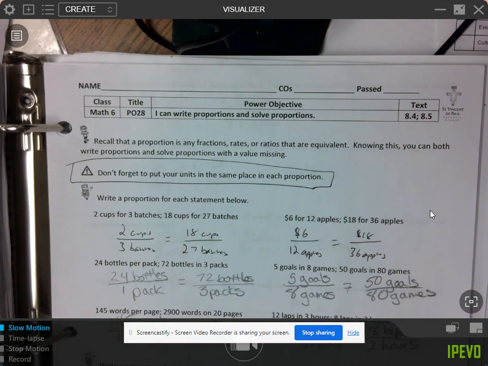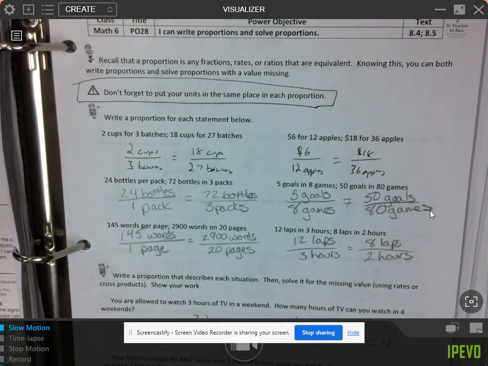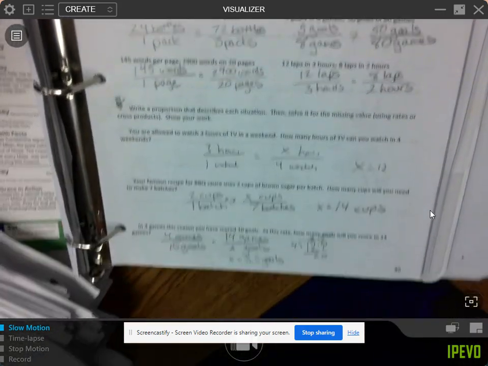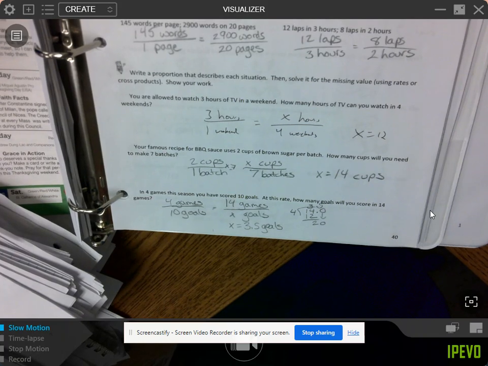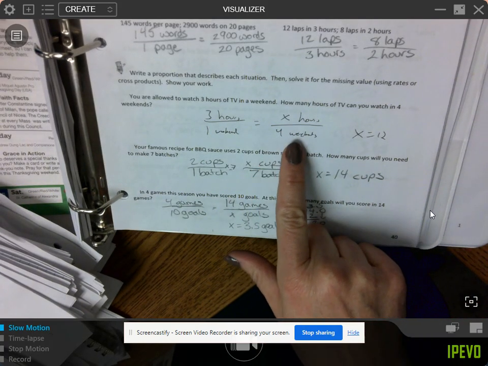Good morning. Today we are correcting PO28. I can write proportions and solve those proportions. So down on the bottom, we did some of them together when we learned the lesson. We're just going to go over them real quick.